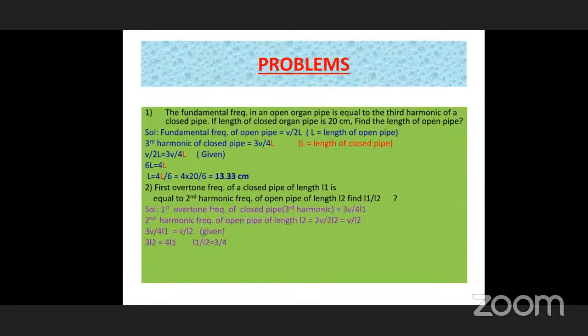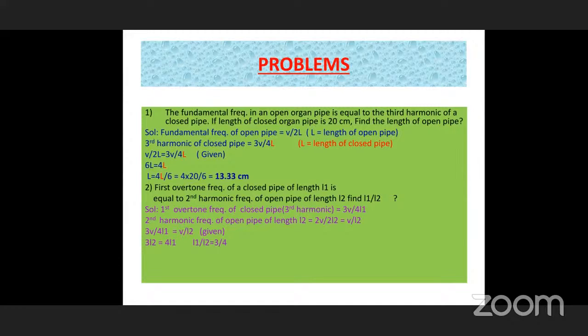See the solution. The first overtone frequency of a closed pipe is the third harmonic. As in the previous problem, both are similar, but there is a slight change: the term is changed to first overtone. First overtone or third harmonic, both are the same. In the case of a closed pipe, the ratio is 1:3:5, and that is the ratio we should remember. So the first overtone frequency of a closed pipe again means the third harmonic. The problem is the same.